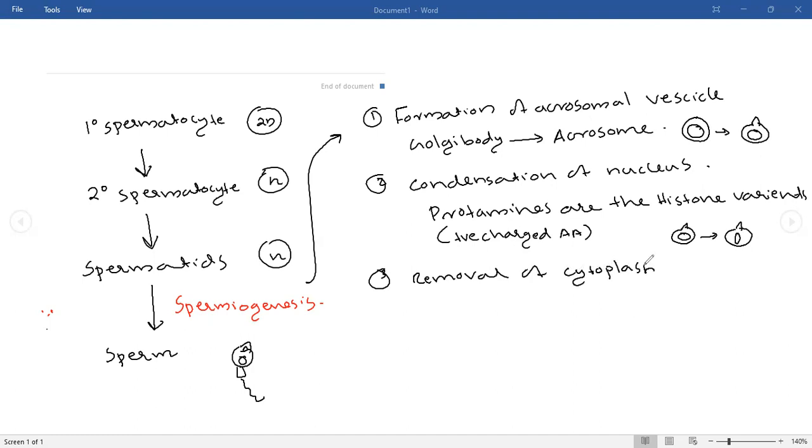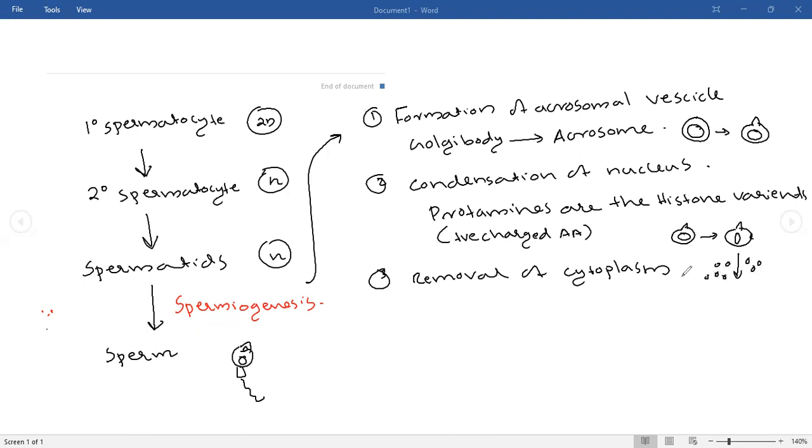The cell contains a large amount of cytoplasm, right? So the cytoplasm will be removed from this cell, to the outside, in the form of small bodies.